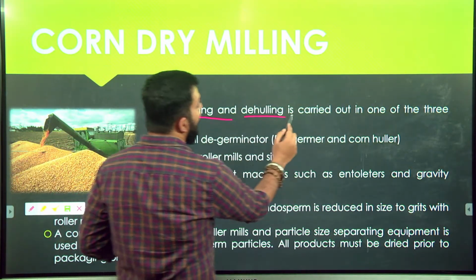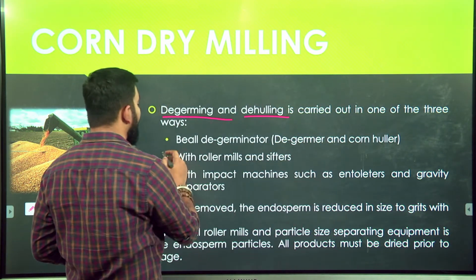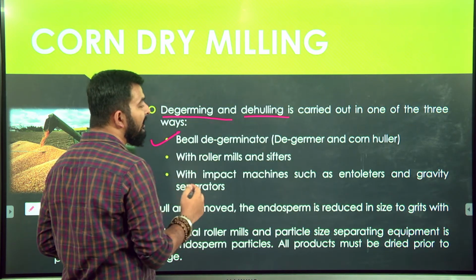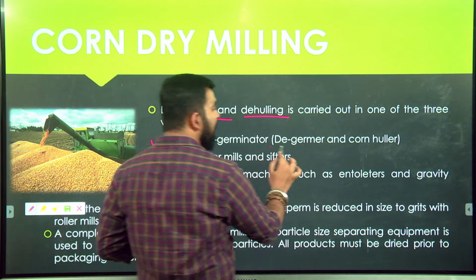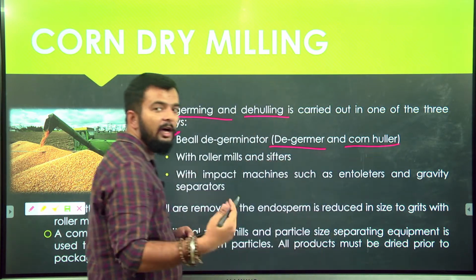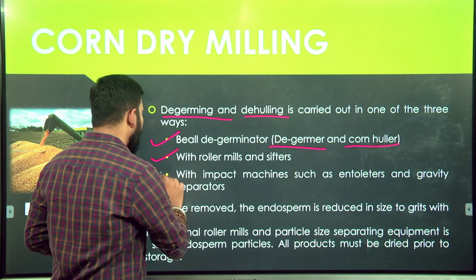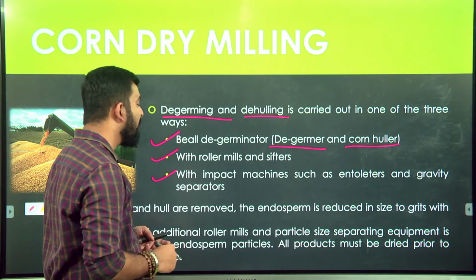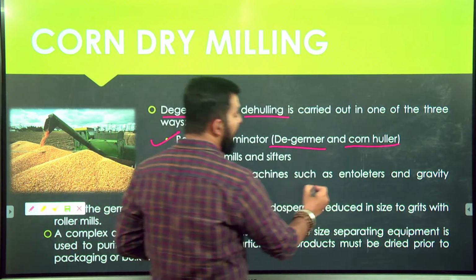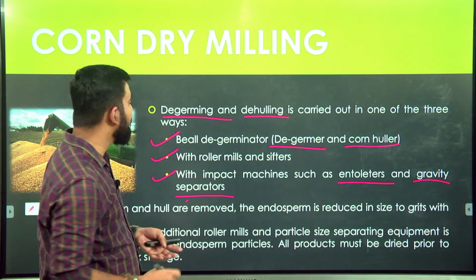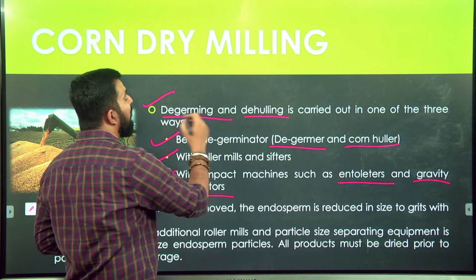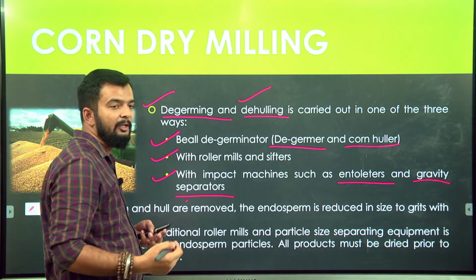Degerming or dehulling is carried out in one of three ways: either with a BL degerminator, which is an equipment that will degerminate your product and remove the hull, with roller mills and sifters, or with impact machines such as entolators and gravity separators. So these are the three methods in which degermination, degerming or dehulling can take place.